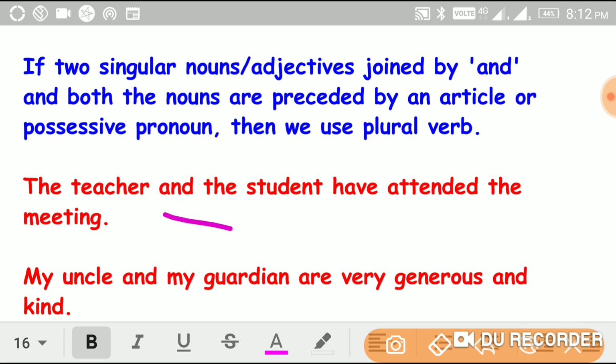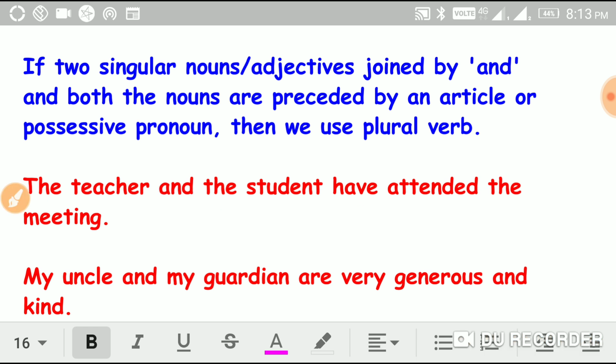See here, the teacher is singular and preceded by the, and the student, the is an article and student is a singular noun, joined by the conjunction and. So with any possessive pronouns also, we always use a plural verb.